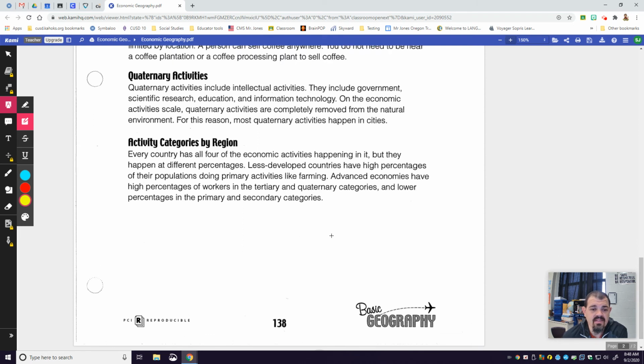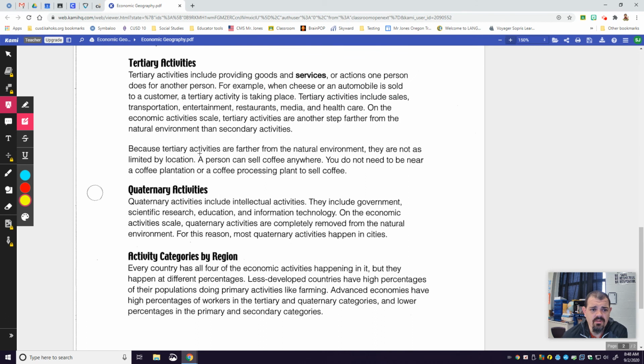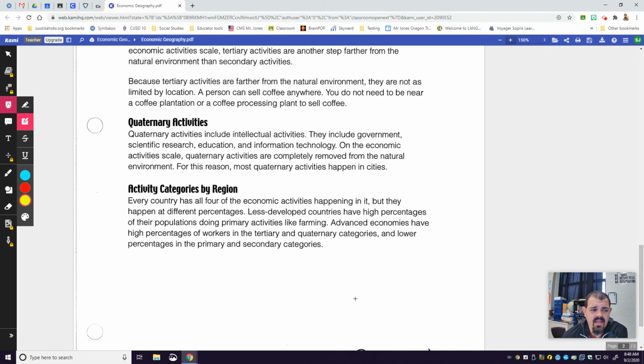So what that's saying is countries that have a more developed economy, like the United States, tend to have more of the tertiary and quaternary. Countries that have lower developed economies, like some areas in South America, tend to have more of the primary and secondary activities. That's all that last category means.